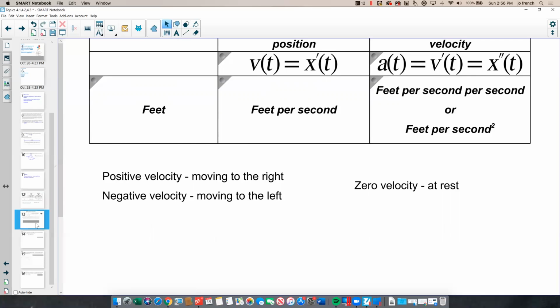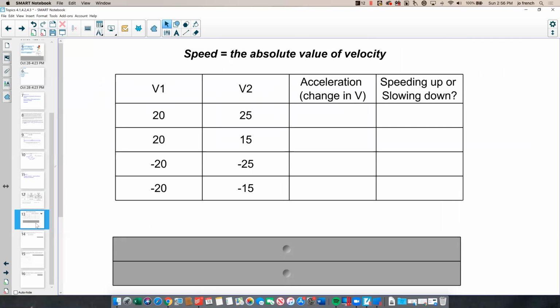Let's take a look at speed, another concept that's fairly important when we discuss motion of a particle. Here I have some examples of a particle's velocity, v1 and v2. So these are velocities. And I'm going to look at what happens across time.